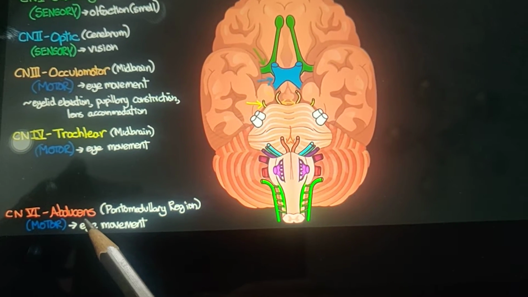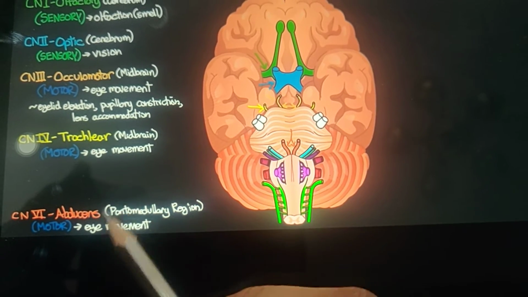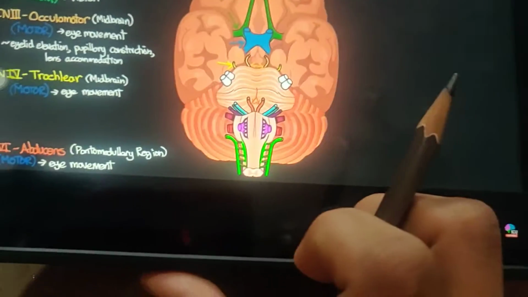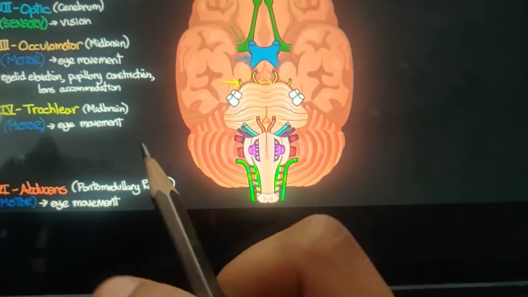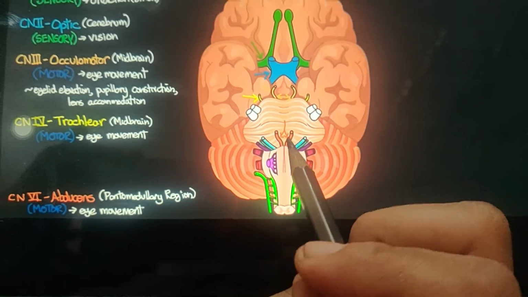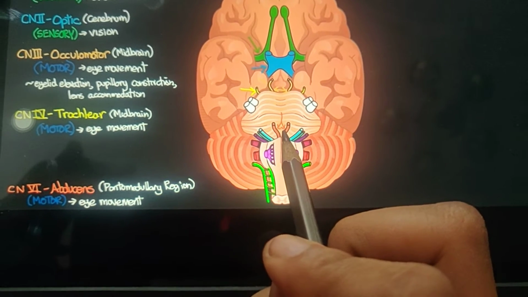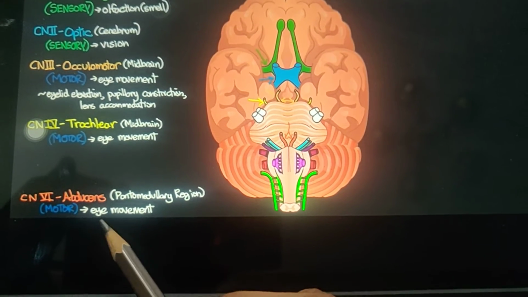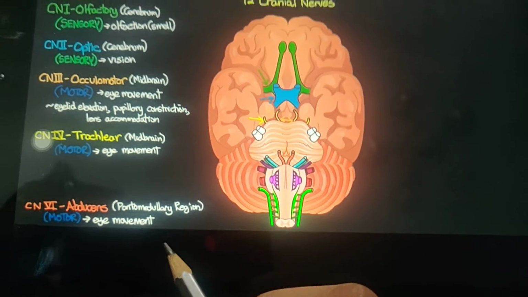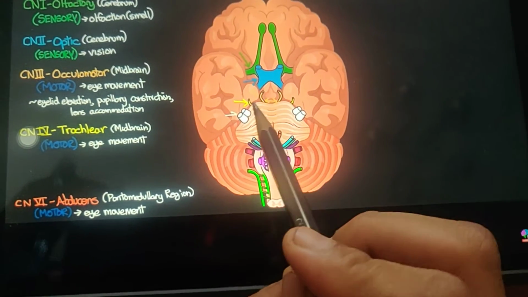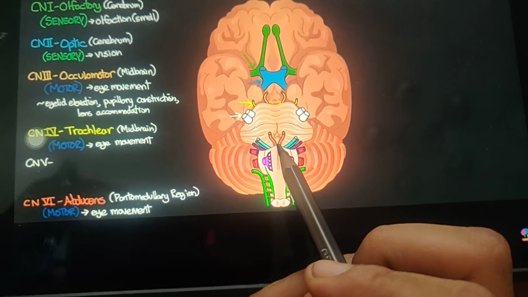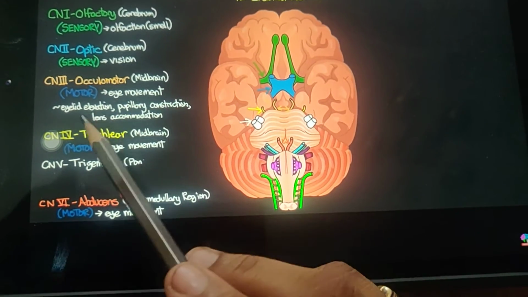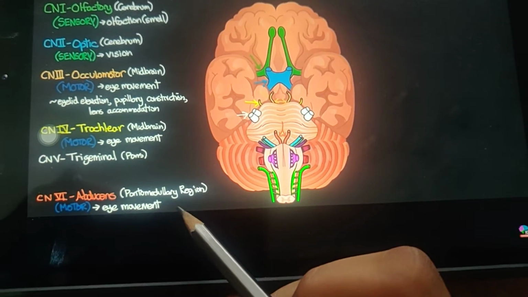Abducens, the abducens nerve, is obtained from the pontomedullary region, the junction of the pons and medulla. That's why it is known as the pontomedullary region. It is also a motor nerve, essential for eye movement. You can easily remember that 3, 4 and 6 are motor nerves essential for eye movement.